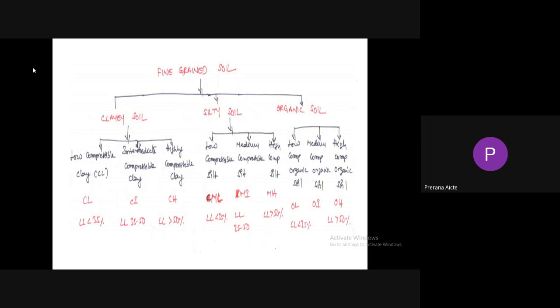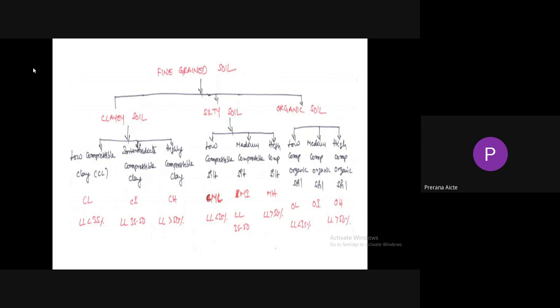Low compressible means CL. It is indicated by CL, low compressible clay. If liquid limit is less than 35%, it is called low compressible clay. If liquid limit is in between 35 to 50, it is called intermediate compressible clay. If the liquid limit is greater than 50%, it is called highly compressible clay.